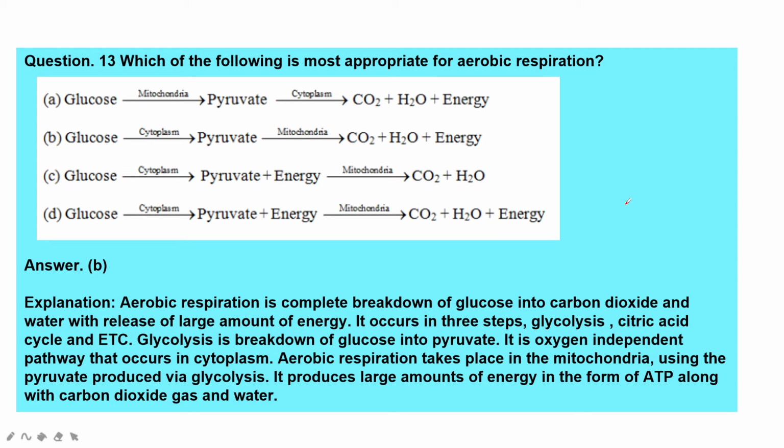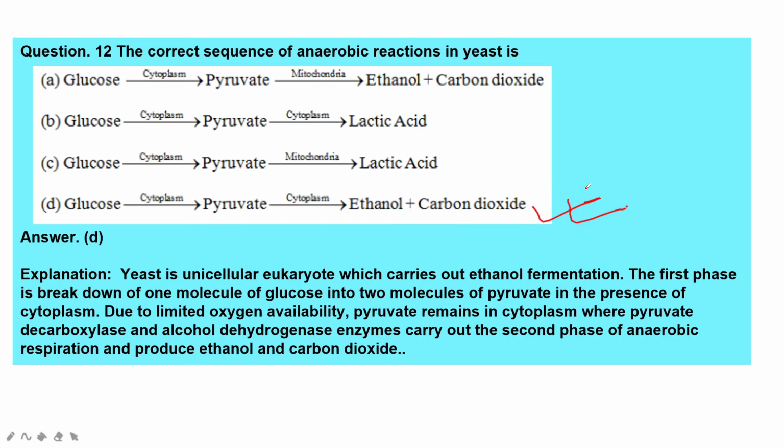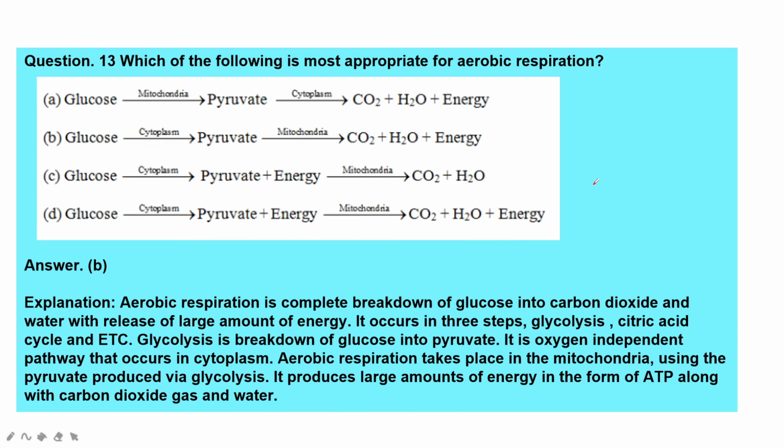Next question. Which of the following is most appropriate for aerobic respiration? Before, one was anaerobic; here it is aerobic. Aerobic respiration is complete breakdown of glucose into carbon dioxide and water with release of a large amount of energy.